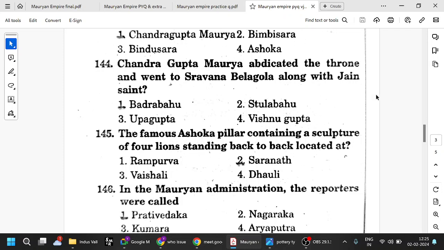So Chandragupta Maurya abdicated the throne. He took up Jainism, and he went to Sravana Belgola in Karnataka. We have seen the Bahubali statue, etc. And we have seen Bhadrabahu was the person who went to South India and spread there. So Chandragupta Maurya also went with Bhadrabahu. Sthulabhadra was the leader of the Svetambara sect. Bhadrabahu is the leader of the Digambara sect, and they are the ones who went to the south.